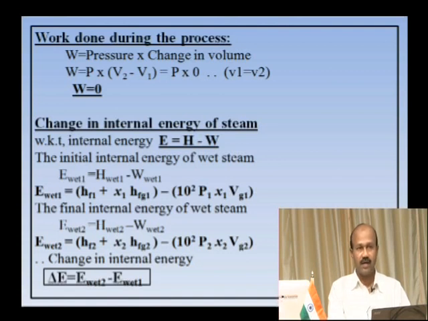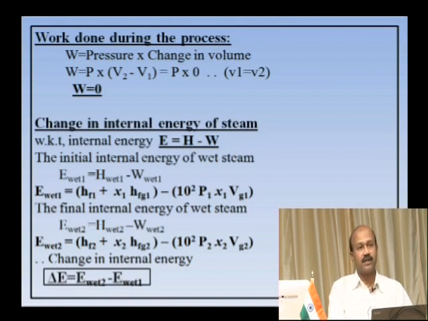Next, we go to change in energy. We know change in energy E is equal to enthalpy minus work done, H minus W, is the general relation. If you take wet steam, assuming initially and finally the condition is wet, we have E wet 1 equal to H wet 1 minus W wet 1, for that you know the relations. Similarly, E wet 2 is H wet 2 minus W wet 2.